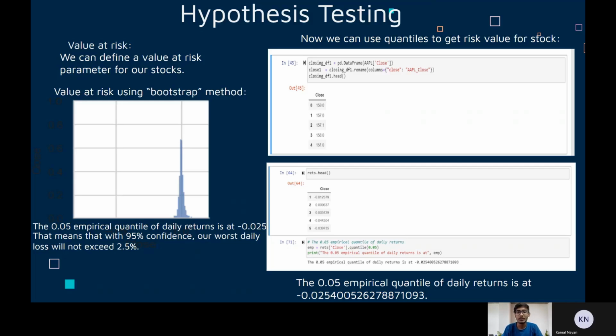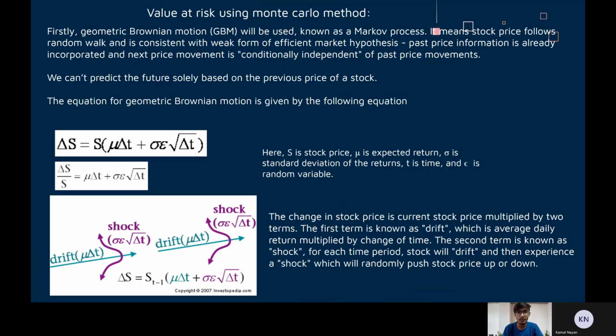Hello everyone, my name is Kamal and I will discuss the hypothesis framing and testing part of the presentation. We have used the bootstrap method to define our risk parameter for our stock and used quantiles to find the risk value of that stock. We have employed the Monte Carlo simulation, which applies a selected model to a large set of random trials in an attempt to produce a possible set of expected future outcomes. The most common model used is the geometric Brownian motion, or the GBM method.